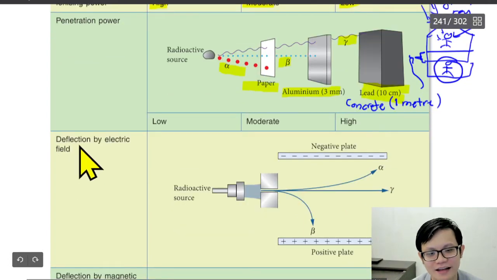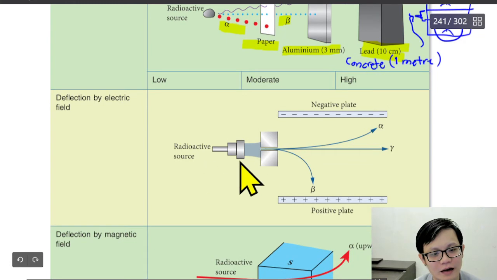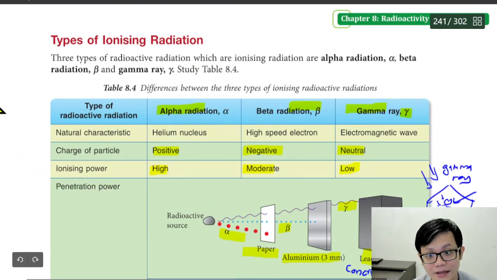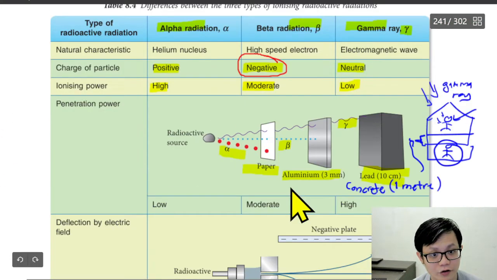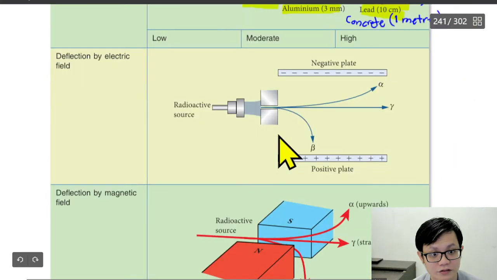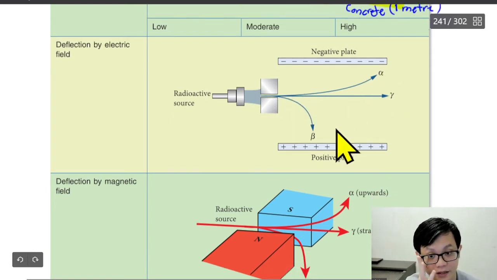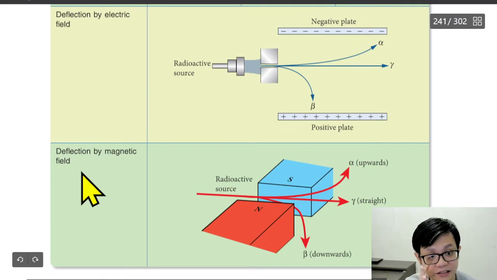Deflection of electric field. Since beta is negatively charged, we can see here beta is where is it? Beta is negative, so it goes to the positive plate. Alpha is positively charged, so it will go to the negative plate. Gamma is neutral light. Okay, deflection of magnetic field is still the same.